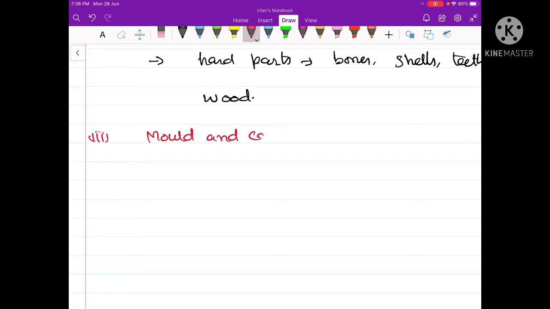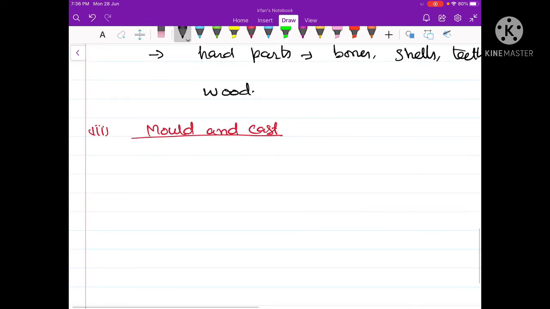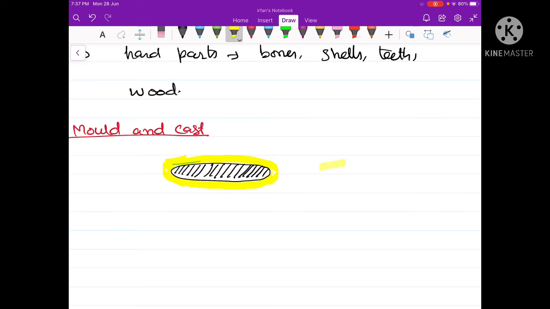As far as molds and cast type of fossils are concerned, molds are actually the mud or the clay that gets covered around the bodies of the organisms. Suppose this is the body of an organism which gets buried, and this body is wrapped by the mud, which later on gets fossilized and forms the mold. Later on, the organic matter within this mold is completely destroyed. So whatever remains is only the outer mold of the mud. That type of fossil is called as the mold.